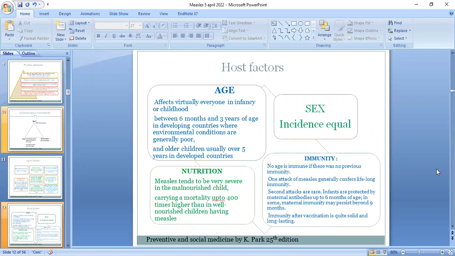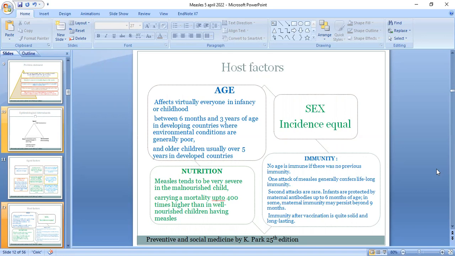In gender, the incidence is equal in both sexes. Nutrition: measles tends to be very severe in a malnourished child, carrying a mortality up to 400 times higher than in well-nourished children having measles. Immunity: no age is immune if there was no previous immunity. One attack of measles generally confers lifelong immunity. Second attacks are rare.